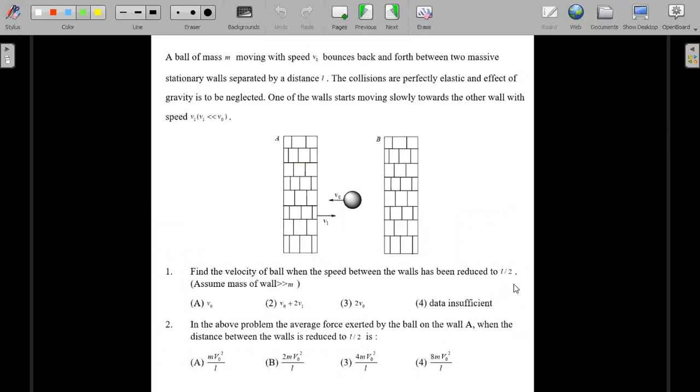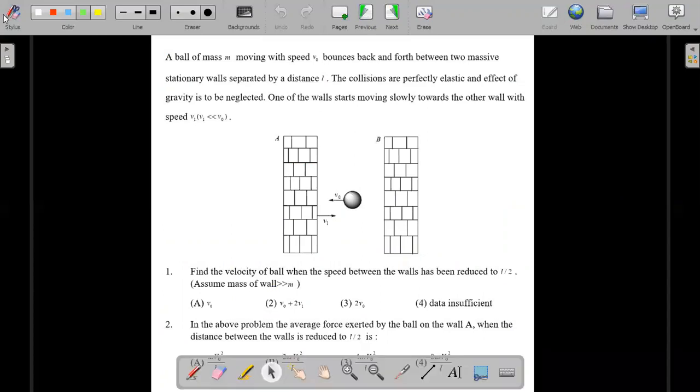A ball of mass m moving with speed v naught bounces back and forth between two massive stationary walls separated by a distance L. So this distance is given as L. The collisions are perfectly elastic and the effect of gravity is to be neglected. So this is a gravity-free region, as was shown in the thumbnail.